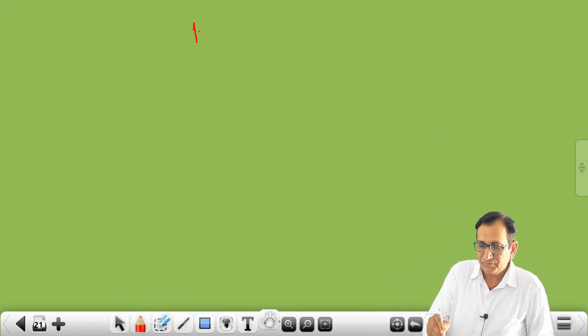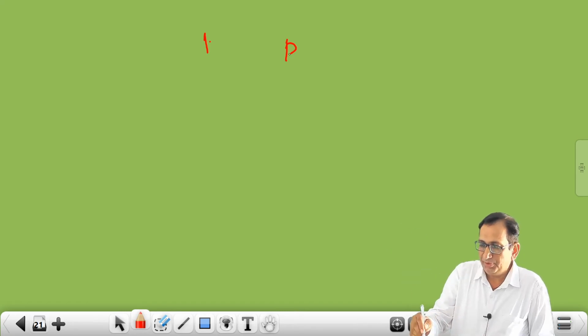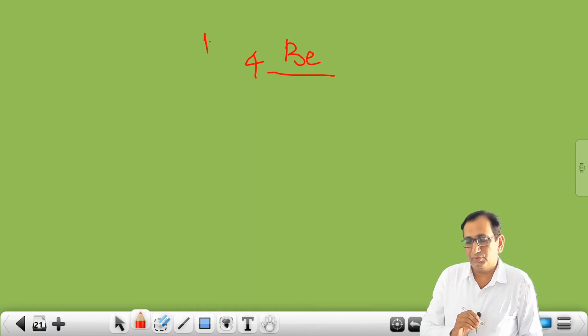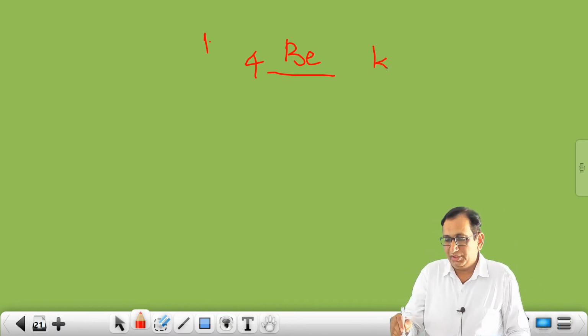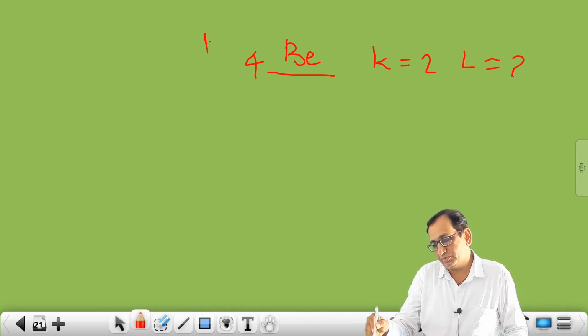Next, students, beryllium. The beryllium symbol is Be. Atomic number, you know, is 4. In K shell 2, in L shell also 2.